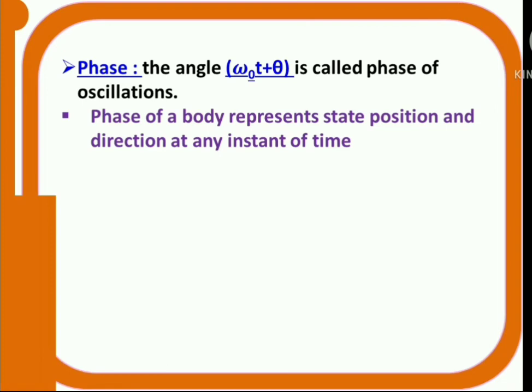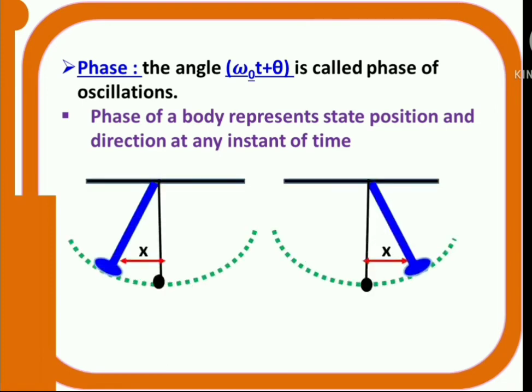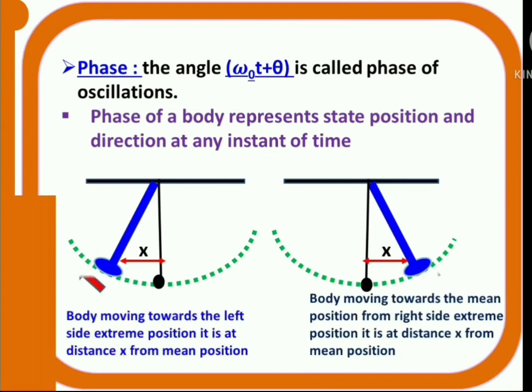To understand this one, see here, there are two pendulums. If you see the first one, body is moving towards the extreme left side from the mean position. It is at a distance x and it is moving towards the left side. Similarly, consider another pendulum at the same distance x, but it is on the right side. And one more important thing, it is coming towards the mean position. So in both the cases displacements are same. That means the distance from the mean position to the body is same in both the cases.